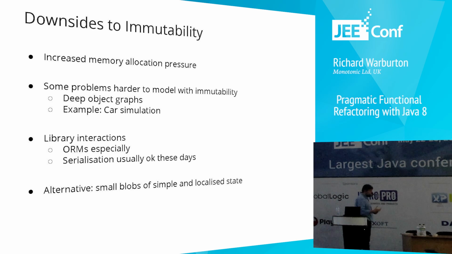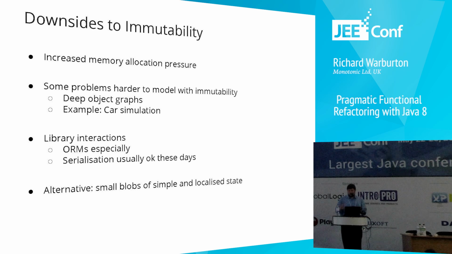Sometimes it's harder to model problems with immutability than mutability. So an example of this might be you've got really big, deep object graphs and you only want to change a little bit down in a leaf node. Or maybe, for example, say a car simulation. If you're simulating the movement of a car around a racetrack, the functional approach would be to return a new car that's got everything else in the car exactly identical and just its x or y coordinates slightly different. And that's really a bit of an insane thing when you're just saying move this car slightly. So sometimes it just doesn't fit the type of problem that you're working on.